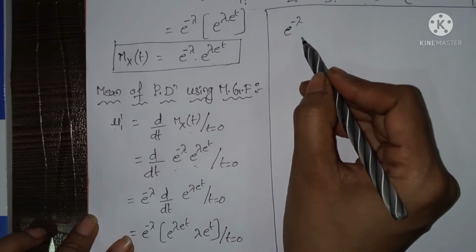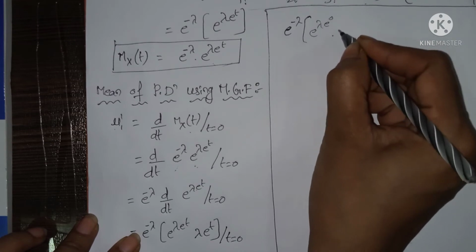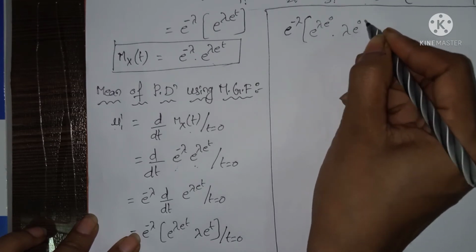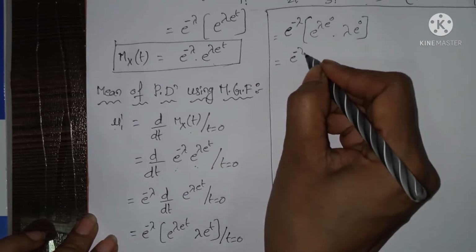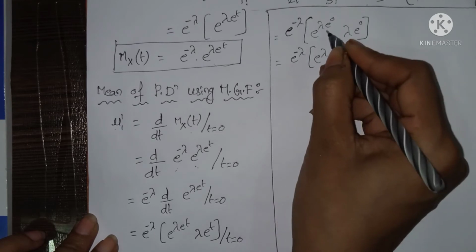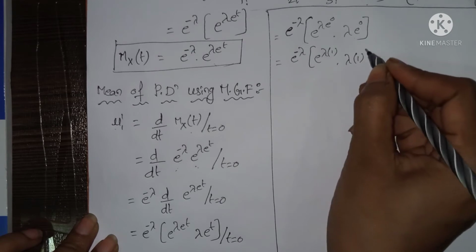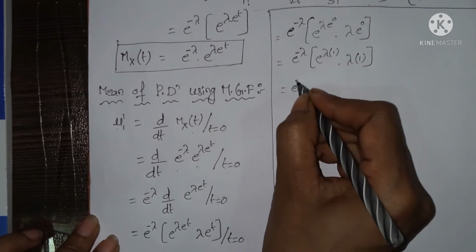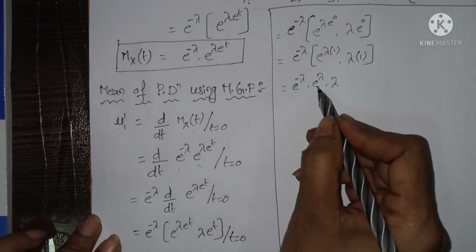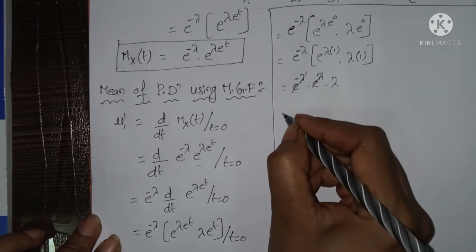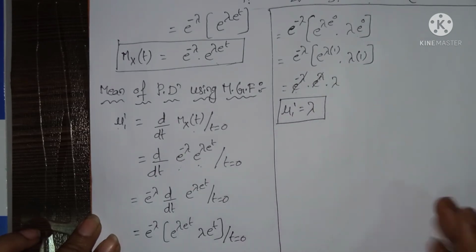So e power minus lambda into e power lambda into e power 0 into lambda into e power 0. That equals e power minus lambda into e power lambda into e power 0, which is nothing but 1, into lambda into e power 0, which is nothing but 1. So e power minus lambda into e power lambda into lambda; e power minus lambda and e power lambda get cancelled. So mu1 dash equals lambda. Now we have to find out what?